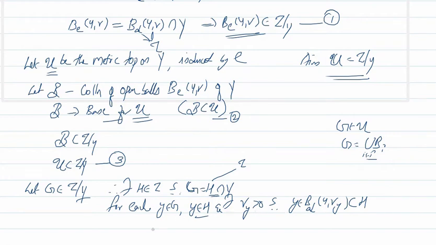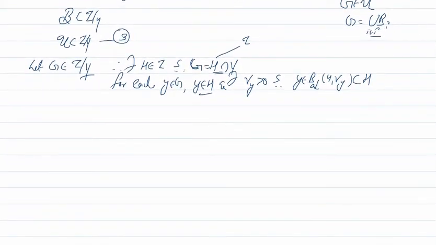So this implies y belongs to B_d(y, r_y) intersection Y. Since y is a member of G and G is H intersection Y, that means y belongs to Y also.